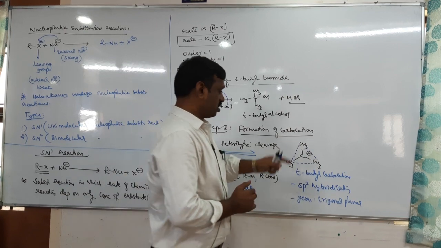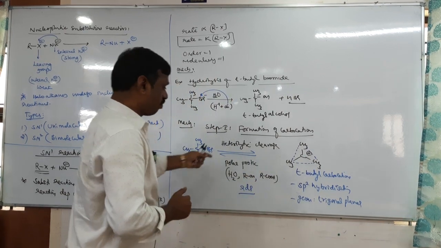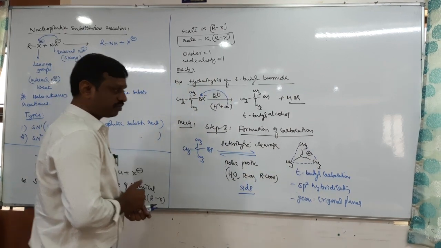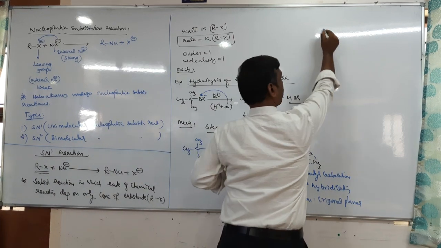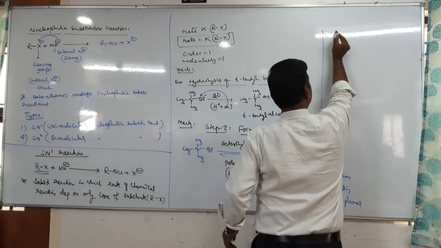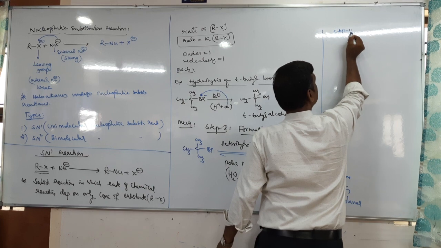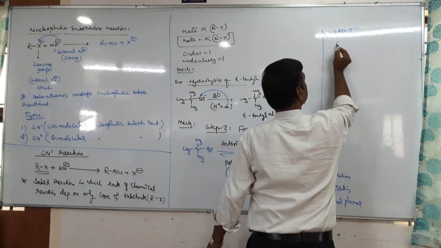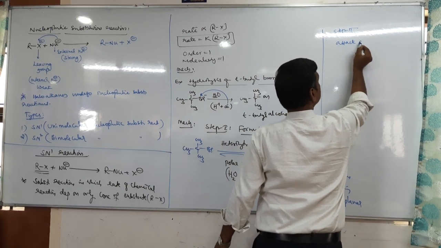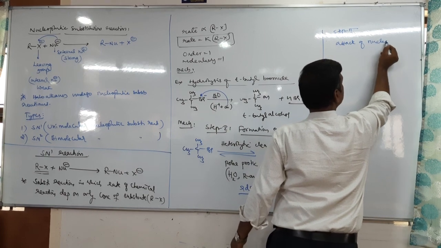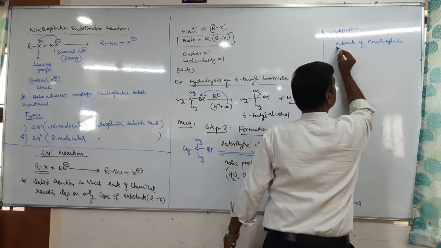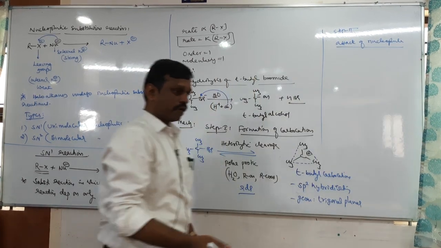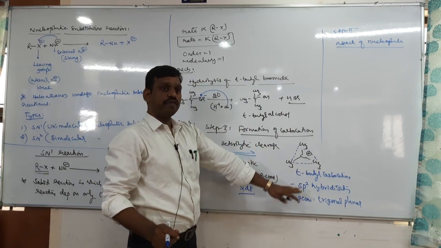Right? Now this is step 1, formation of the carbocation. Next is the second step, attack of the nucleophile. So in the first step, the carbocation is formed.